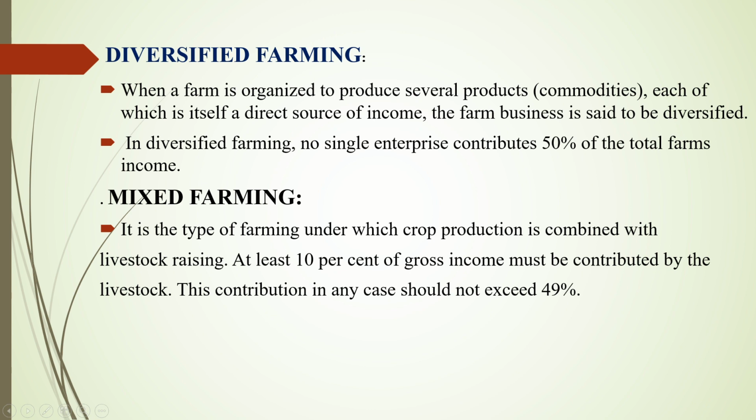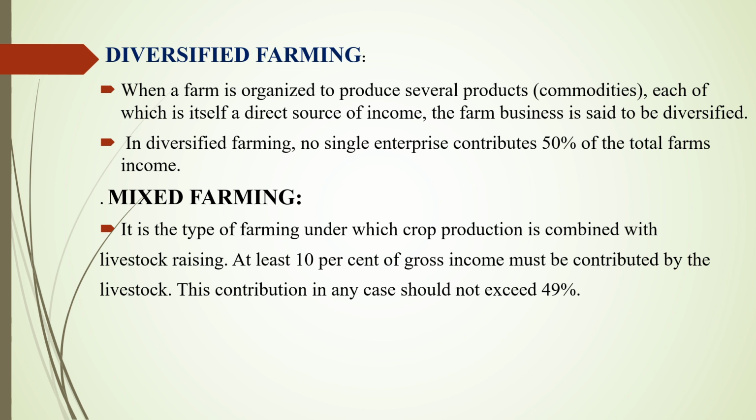The next is diversified farming. When a farm is organized to produce several products, each of which is itself a direct source of income, the farm business is said to be diversified farming. In diversified farming, no single enterprise contributes 50% of the total farm income. Previously, we discussed specialized farming. In specialized farming, the single enterprise contributes more than 50% of the total farm income. But in diversified farming, no single enterprise contributes 50% of the total farm income. That is the main difference between specialized farming and diversified farming.